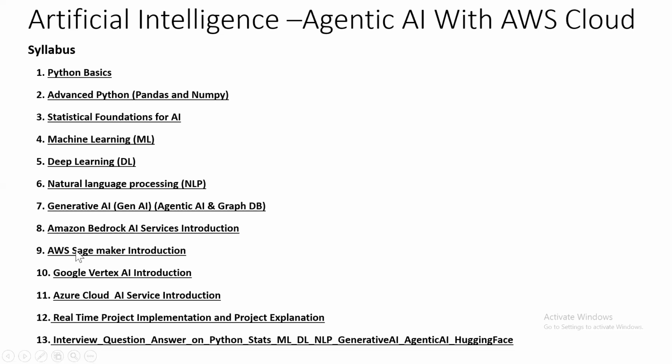And AWS SageMaker also, so that we can build our code in cloud environments. Likewise, besides AWS we have Google and Azure cloud, so I will provide an introduction on how we can build our code using Google Cloud as well as Azure Cloud. And then at the last, we are going to solve different real-time projects, and I will explain how to present the project in the interview.